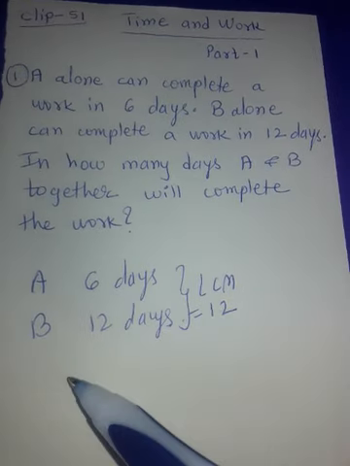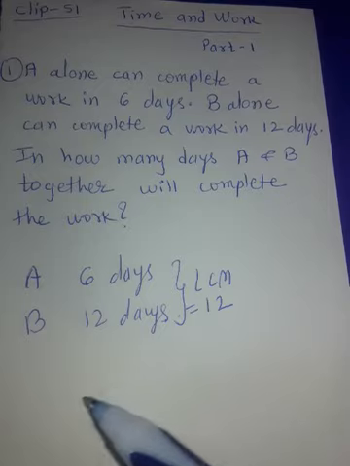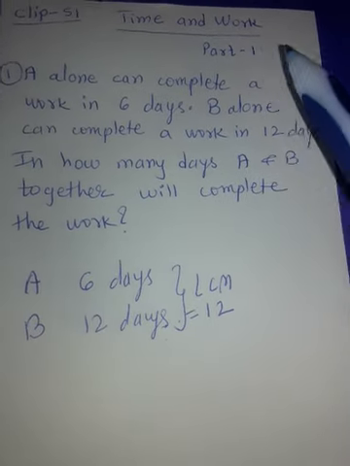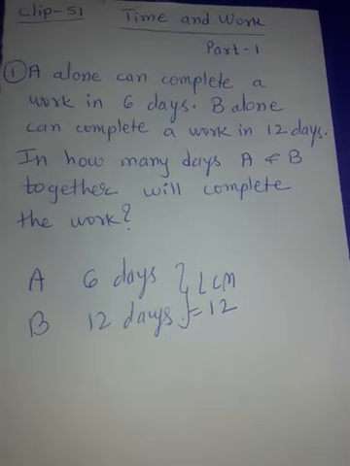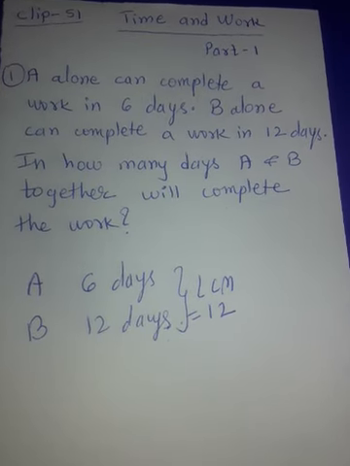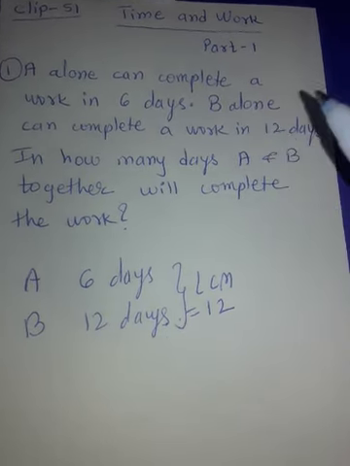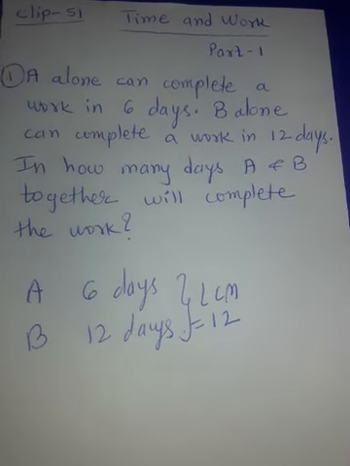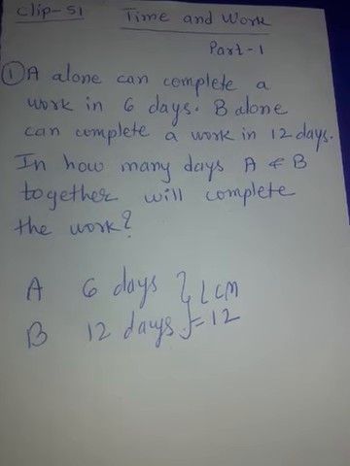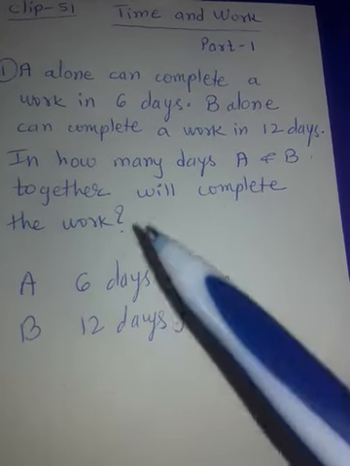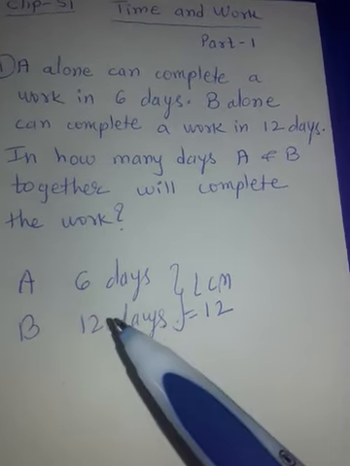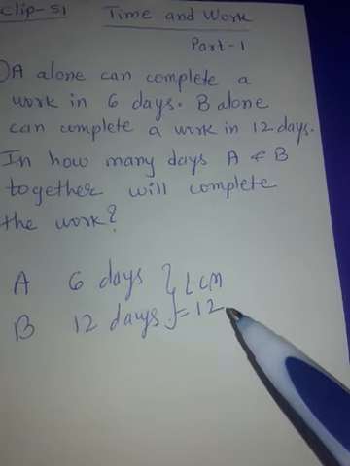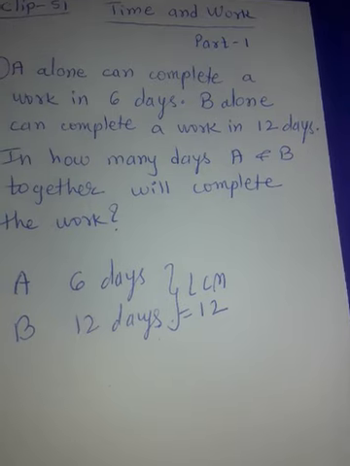Even if you add 1/6 and 1/12, you will need the LCM for adding. So whatever method you use for time and work, you are going to need the LCM. So please watch clip number 9 and 10 before you begin this chapter if you are not able to find the LCM fast. If you are already able to find the LCM fast, then no problem. You can directly start with time and work. So the LCM is 12. Whatever the LCM is, that I am going to assume as the units of work.